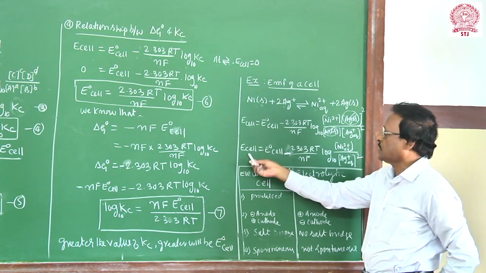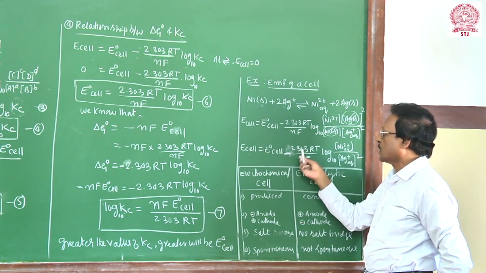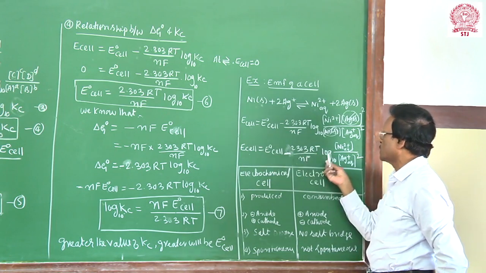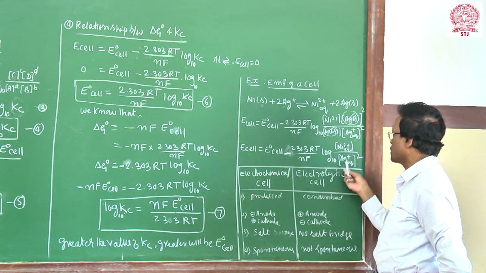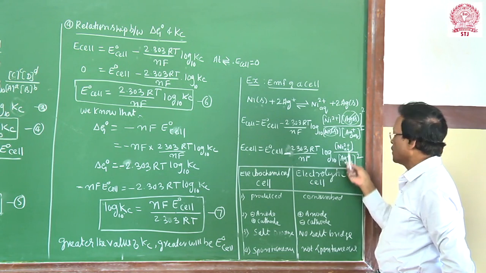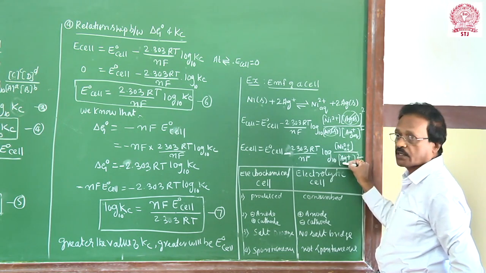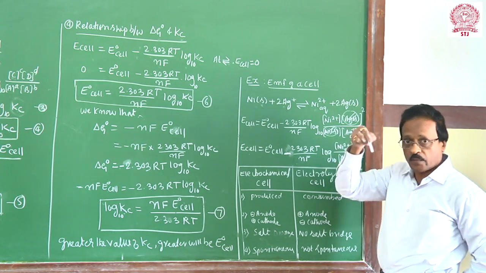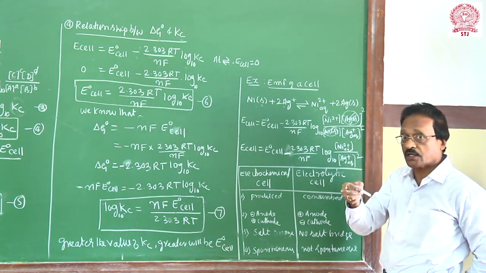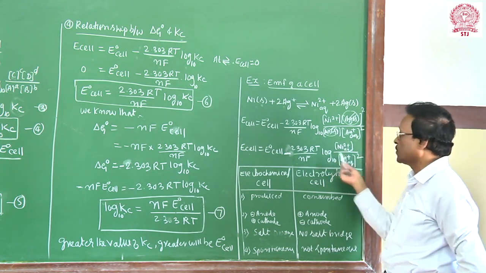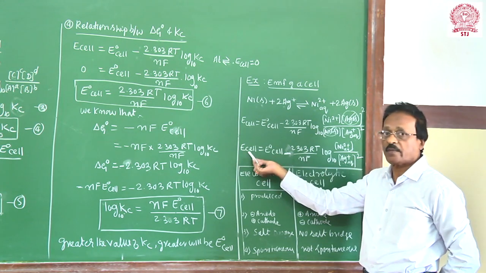Therefore, E cell equals E naught cell minus 2.303 RT over nF, log to the base 10 of the nickel 2+ concentration over the Ag+ concentration squared. So we can measure the EMF of the cell by maintaining these two concentrations. If you know the metal rod dipped into the metal solution and its concentration, based on this concentration the EMF of the cell can be calculated.